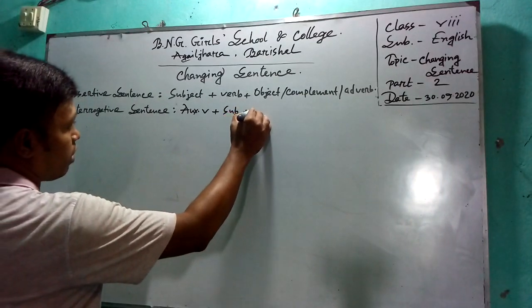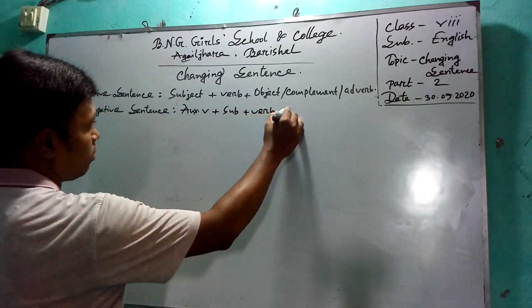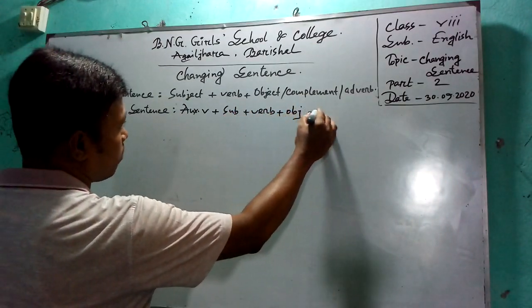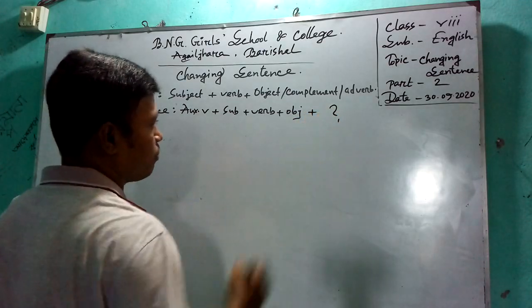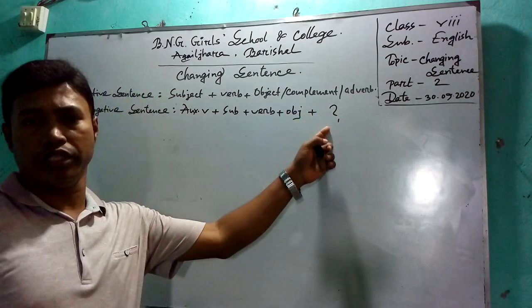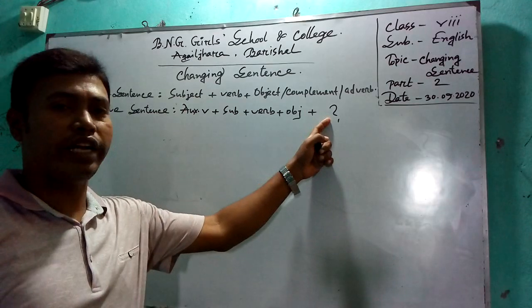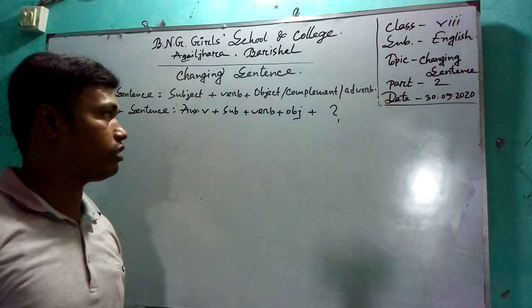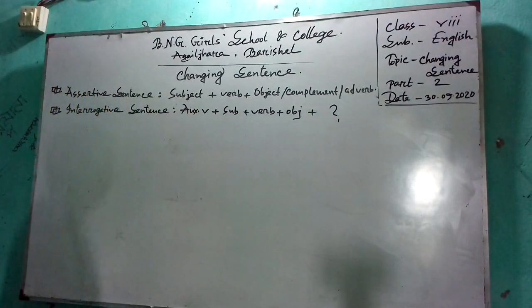Then subject plus verb plus object plus note of interrogation. It is mandatory. You have to use the note of interrogation at the end of the sentence. Now I am giving some examples of how to change assertive sentence into interrogative sentence.